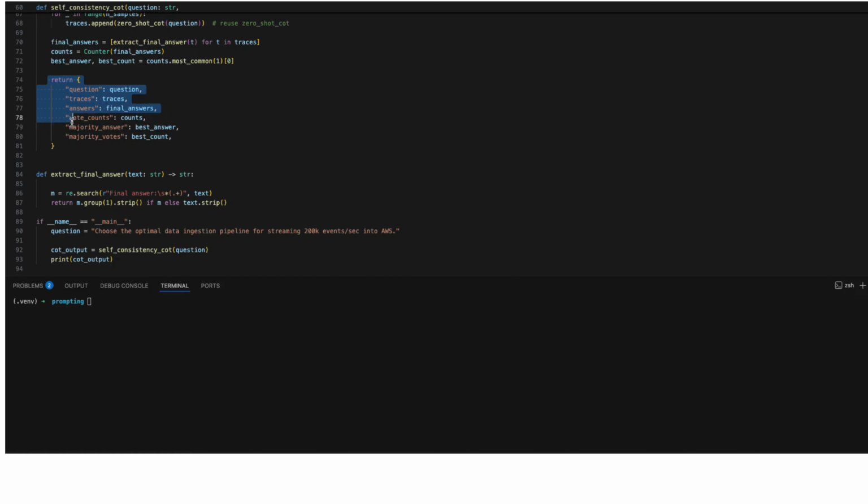So this is the output format that we are going to print, which shows the original question, the traces, the extracted answers, the vote counts, etc. So let's run this function.